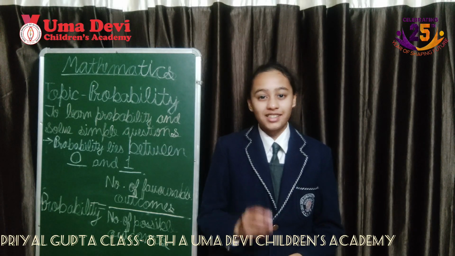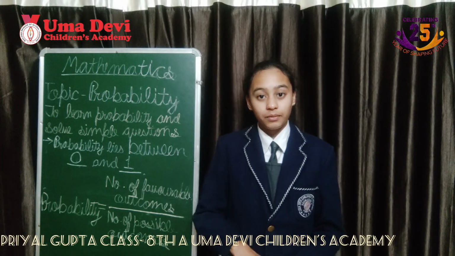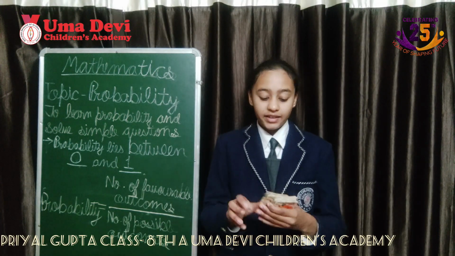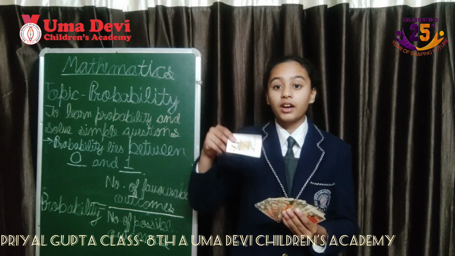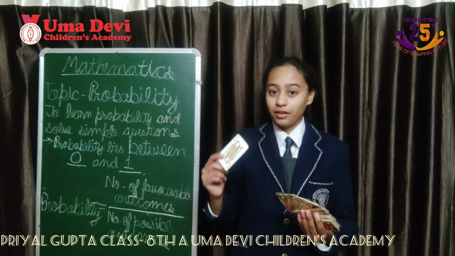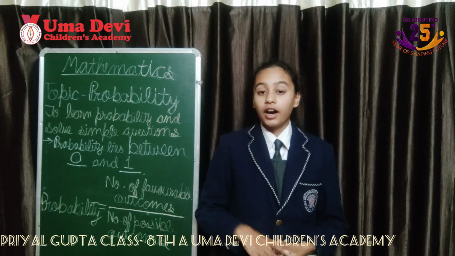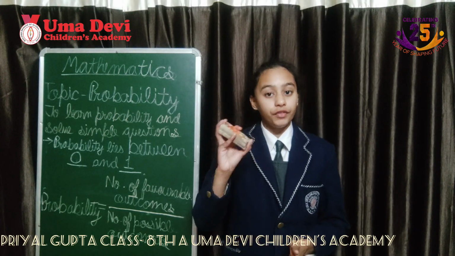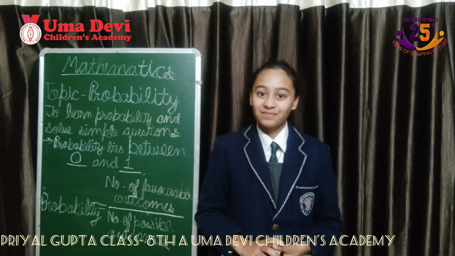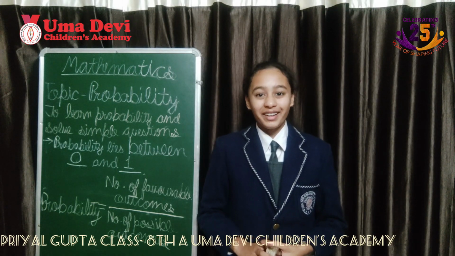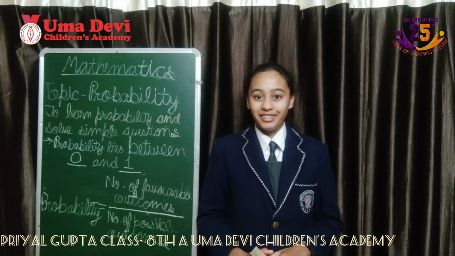Let us see if you can answer this question. So here I have a deck of cards with me. If I pick out any random card from this deck, what is the probability that I would pick a queen? Think logically. Wait, let me give you a hint. There are 4 queens in a deck of 52 cards. The probability would be 4 by 52 or 1 by 13. You are right. The probability would be 4 by 52 or 1 by 13.